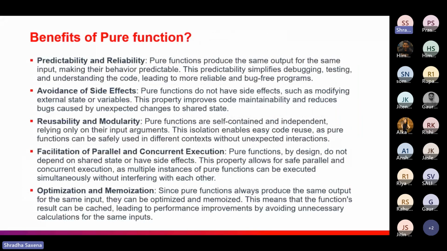So as we have read about the pure function definition, a quick example, and how we can convert a small function into a pure function, now we can look at the quick benefits of pure functions, that is, why we want pure functions even if we are using normal functions. Basically, predictability and reliability. When we say predictability, as I said, with the same inputs, the same arguments, we always have the same outputs. So testing and debugging would be very easy, because we know this is reliable and always predictable: with these inputs we get those outputs only.